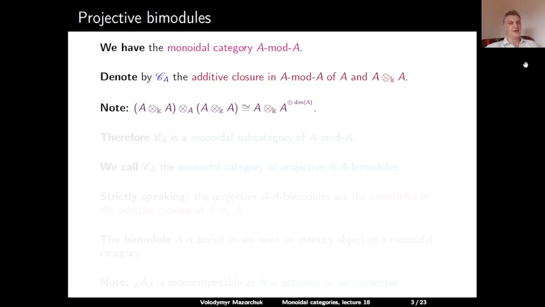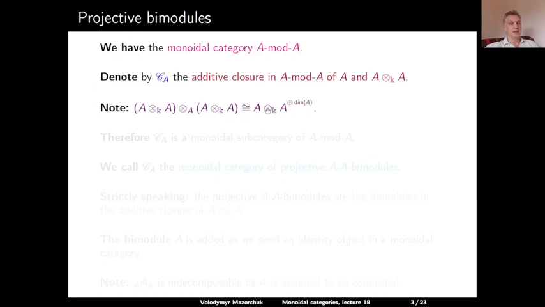Note that if we take the latter object, A tensor over K A, and tensor it over A with itself, then in the middle we will have A tensor over A, which is just A, and this is a multiplicity vector space for the outcome.